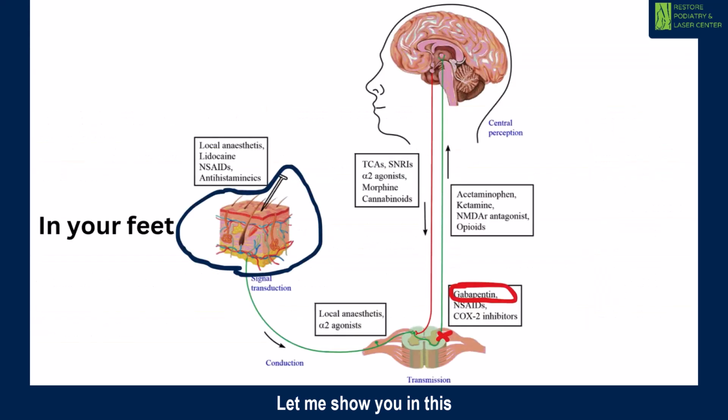Let me show you in this nice visual cartoon diagram. In the black circle, that is the skin inside your feet. Whatever you're experiencing, burning, tingling, numbness, or whatever abnormal feeling you have, that is the pain message your brain is receiving to give you the warning that there is something wrong with the nerve. You need to fix that nerve damage.